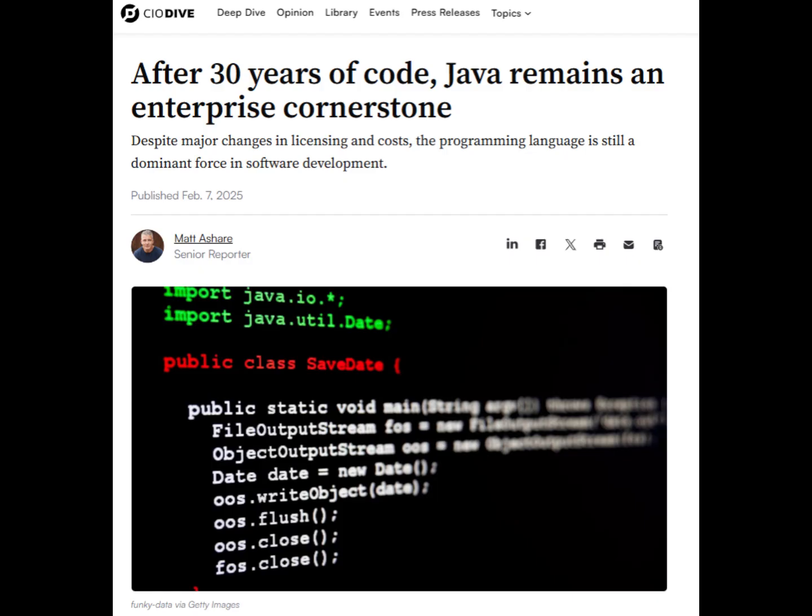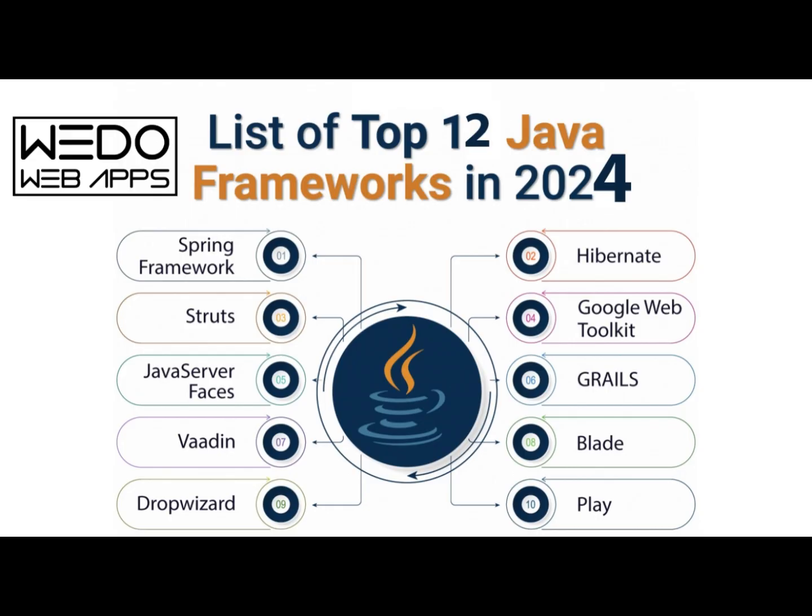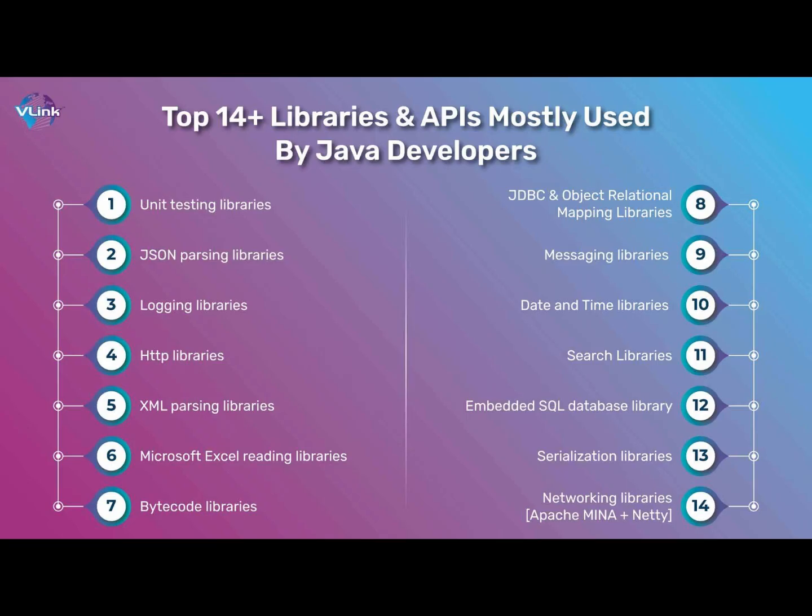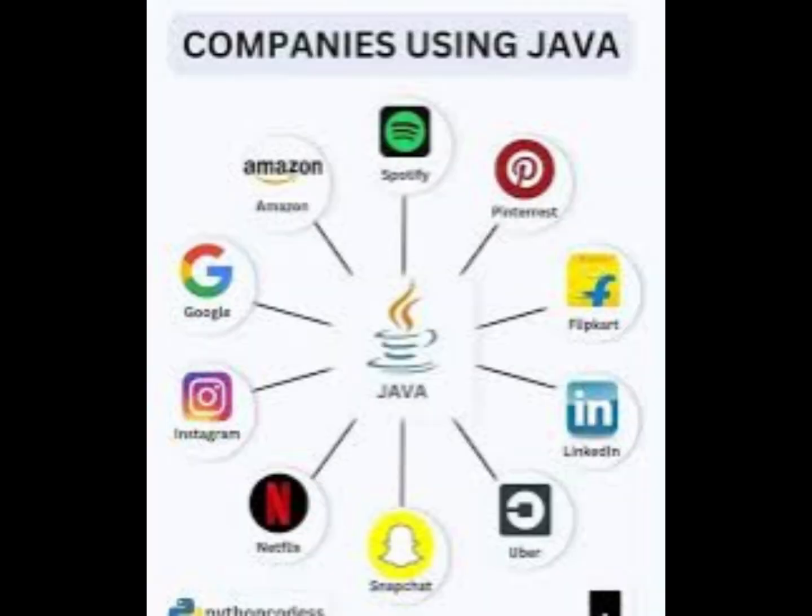Java has been a dominant force in enterprise software for 3 decades now. We have tons of powerful frameworks to use like Spring Boot and Hibernate. Also, there are countless libraries to handle databases, PDF processing, or calling a web service, and many more. Companies like Netflix, Uber, and LinkedIn use it extensively in their backend systems to handle massive scale and complexity.